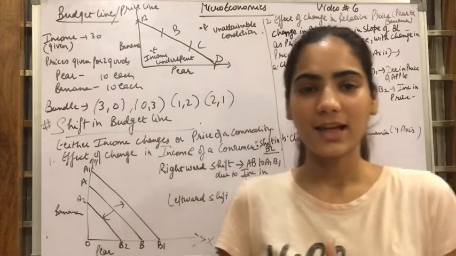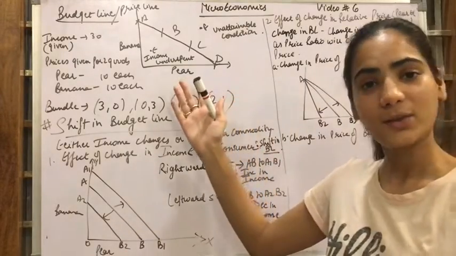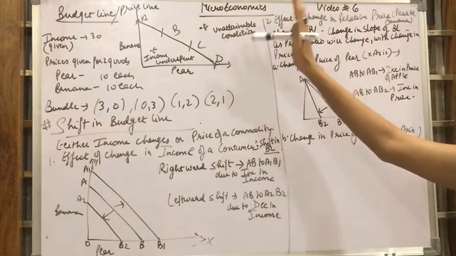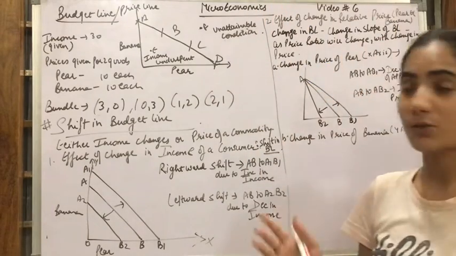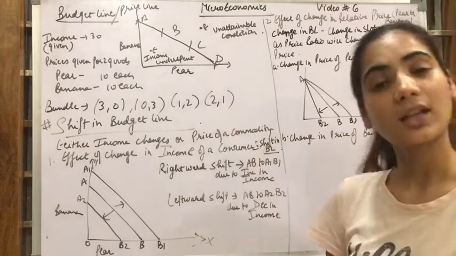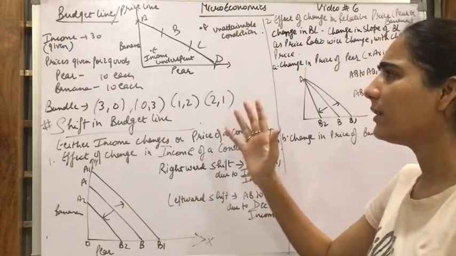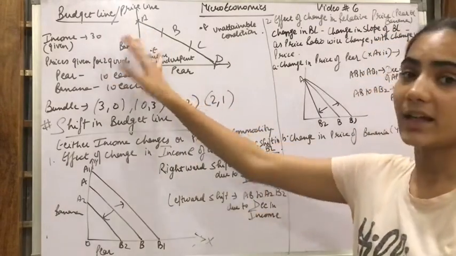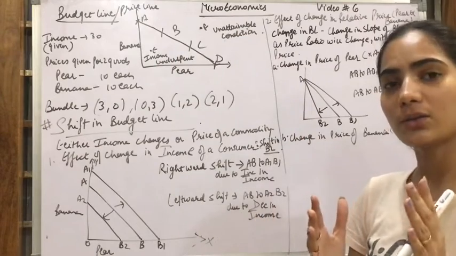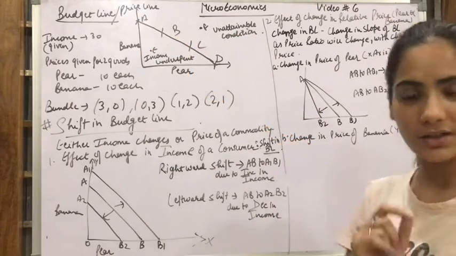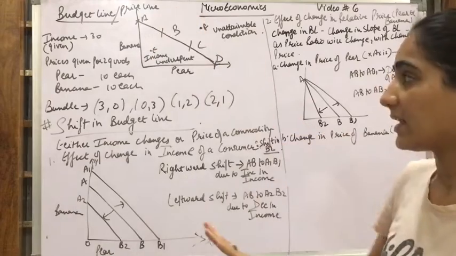So let's study economics with Sonia. So we are here with the microeconomics video where we are going to talk about the shift in the budget line. Now in the earlier video we talked about budget line. Budget line is also known as price line.